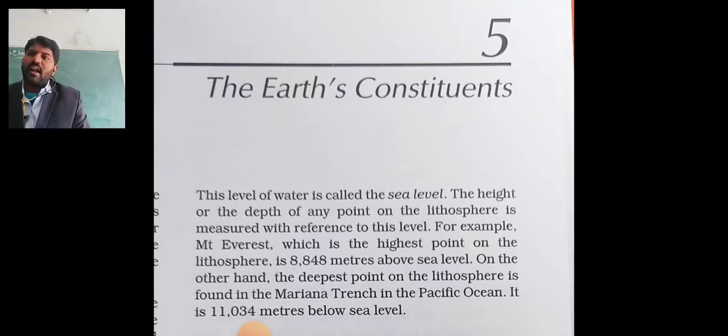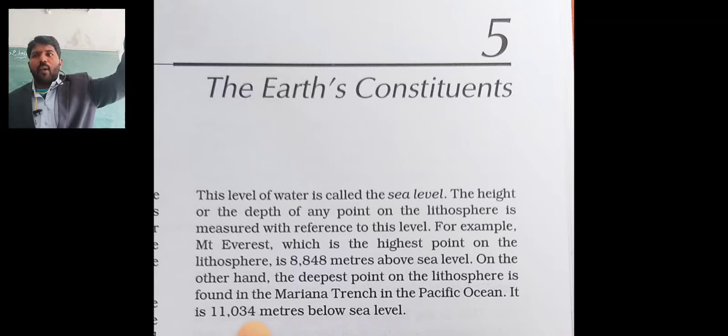On the other hand, the deepest point of the lithosphere is found in the Mariana Trench in the Pacific Ocean. The upside is 8,848, the Himalayan mountain, the highest mountain in the world.